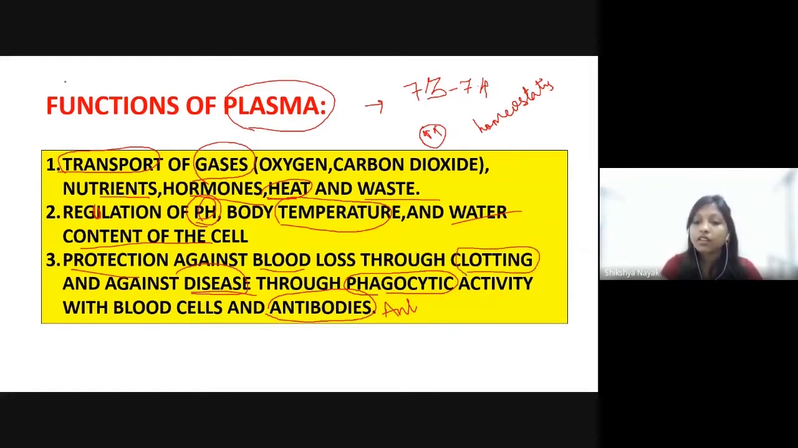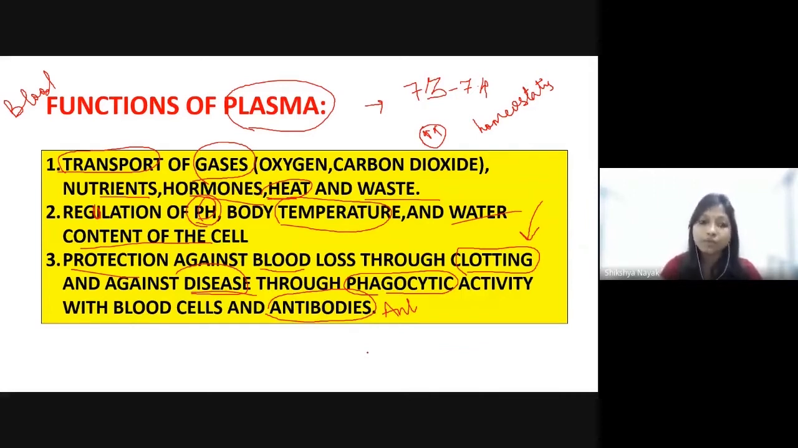We have already studied it in our 10th class, blood clotting. Blood clotting is a process that is to prevent the blood loss. Mainly the blood clotting is due to the clotting factors present in the plasma, that is fibrinogen and prothrombin. These help in blood clotting whenever there is blood loss or any wound. So it is all about the functions of the plasma.